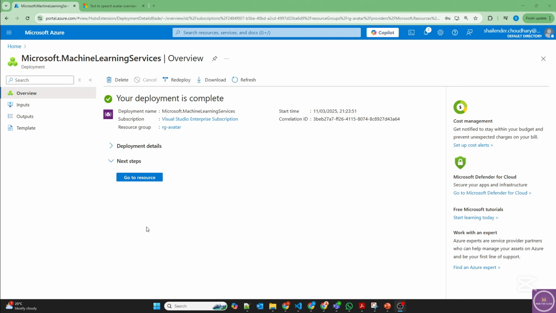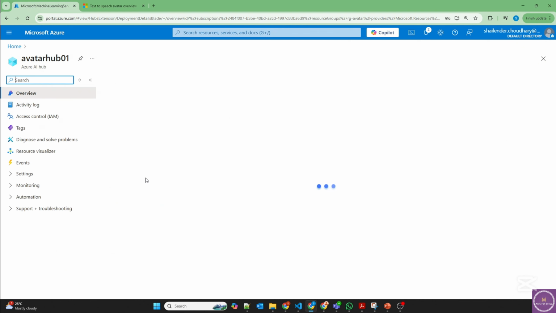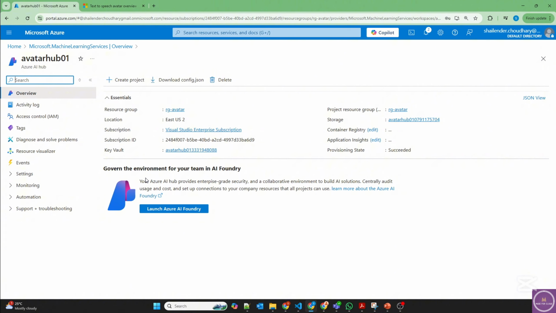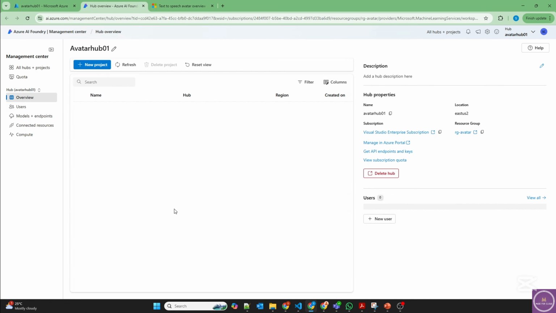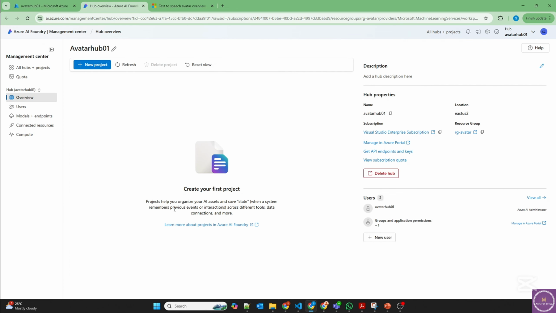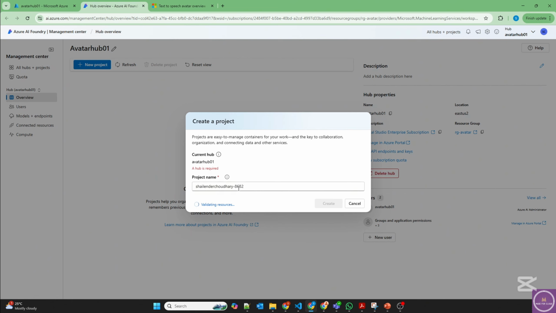Azure AI Hub is deployed now. Let's go to resource, and from AI Hub, launch Azure AI Foundry. And when you log into Azure AI Hub, the first thing you do is create a project. So I'll create a new project. I'll use the default name and let's create it.